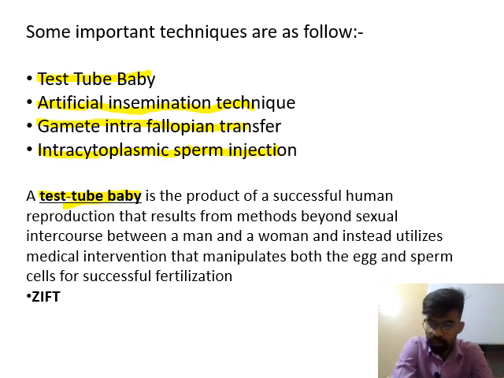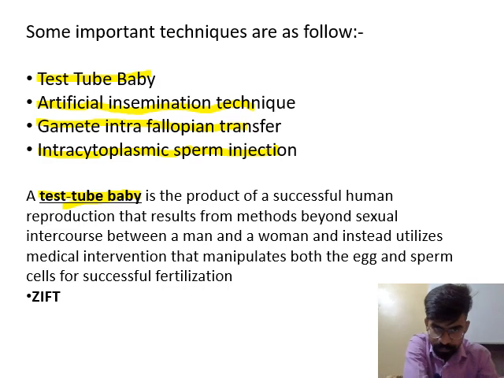And when this zygote forms in the laboratory, then this zygote is introduced into the female body. So this is the artificial method. This method comes under in vitro fertilization, IVF, in vitro fertilization method, or test tube baby.